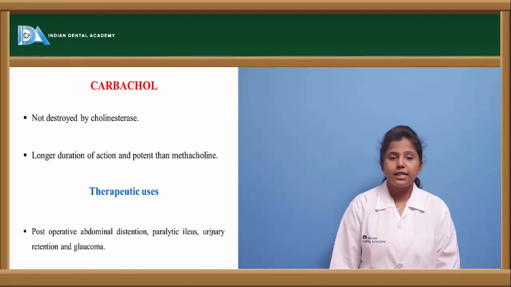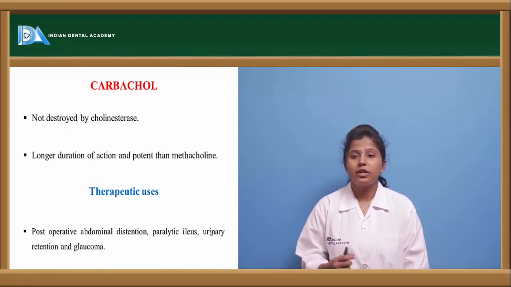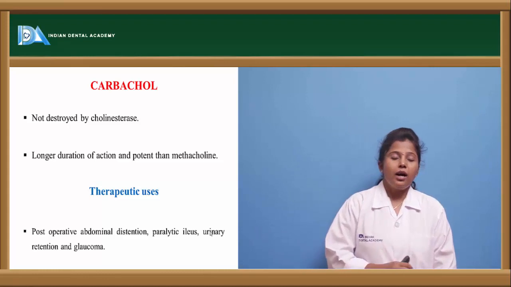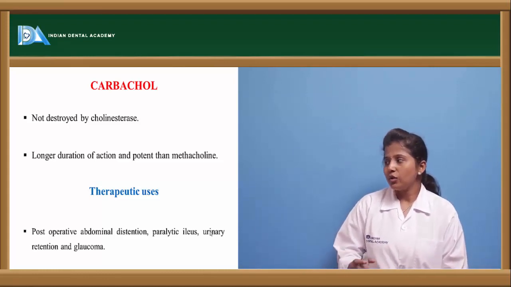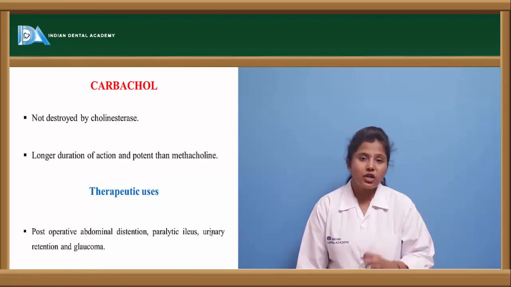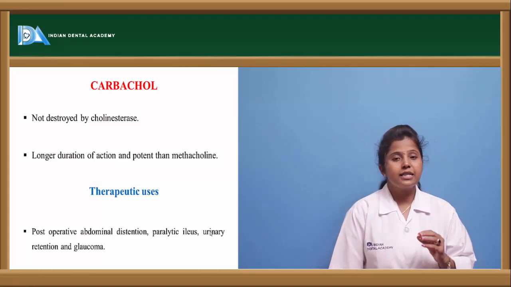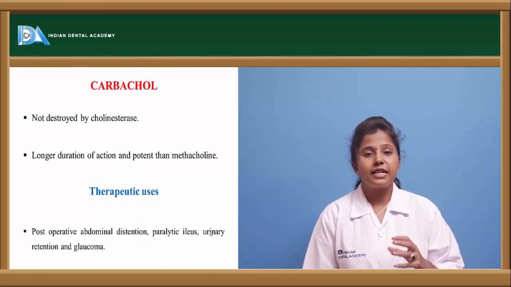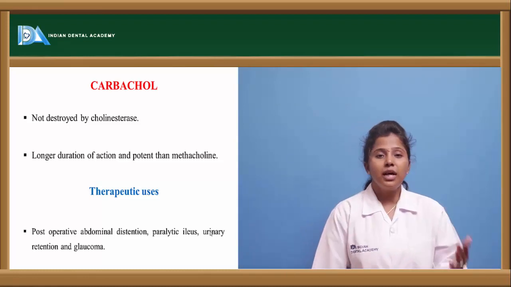Let us see the other drug, carbachol. Carbachol is a drug which is not metabolized, or we can say not hydrolyzed, by the acetylcholinesterase enzyme. Because it is not hydrolyzed, it has a longer duration of action, and it is a potent muscarinic receptor agonist when compared to other drugs.